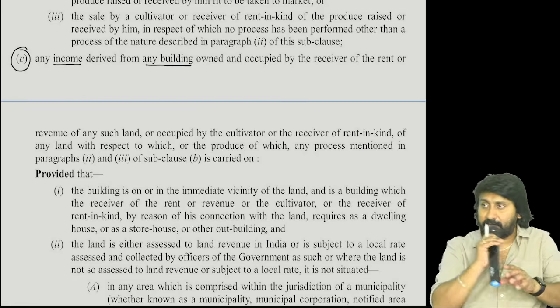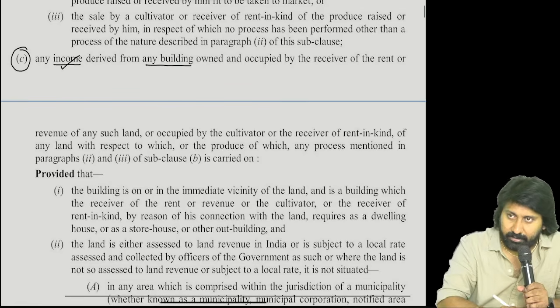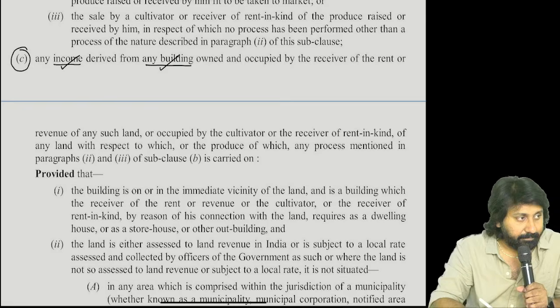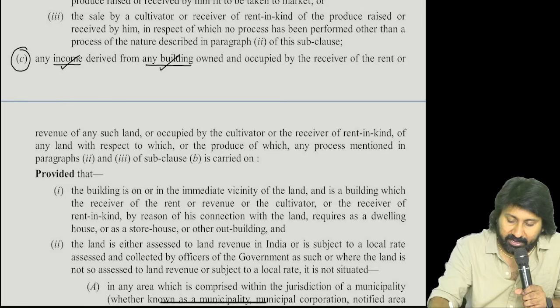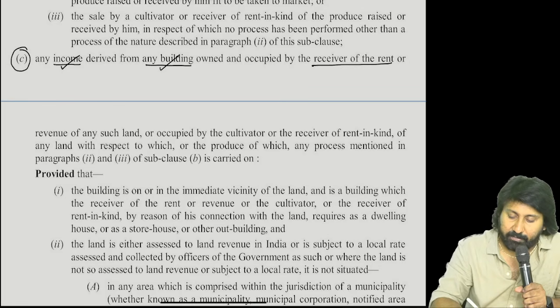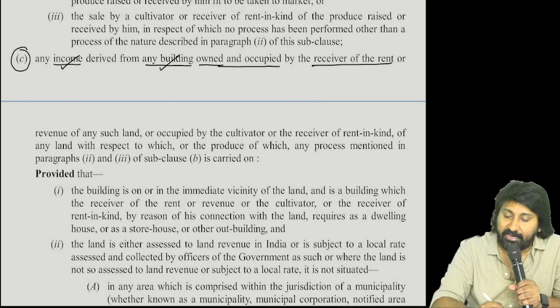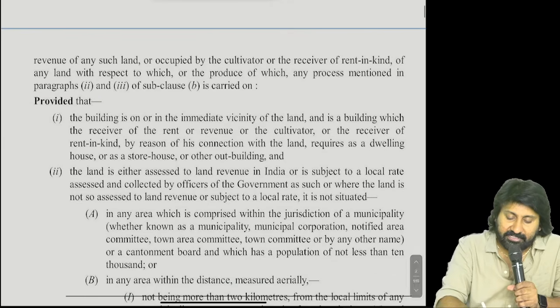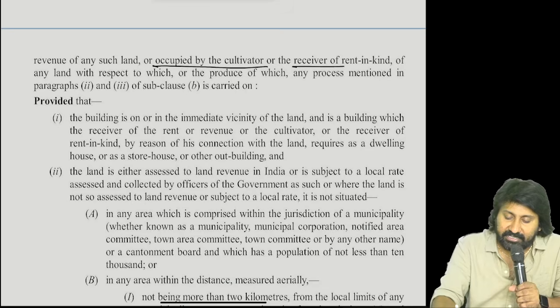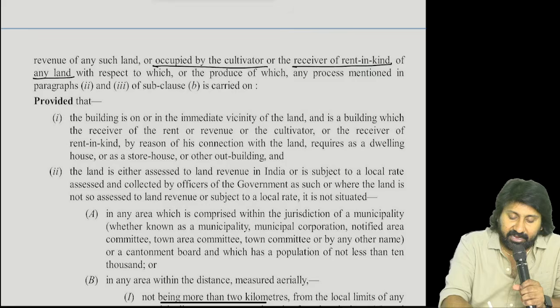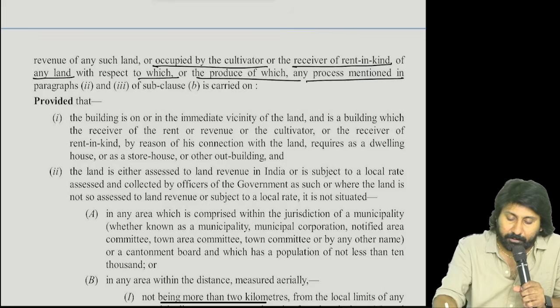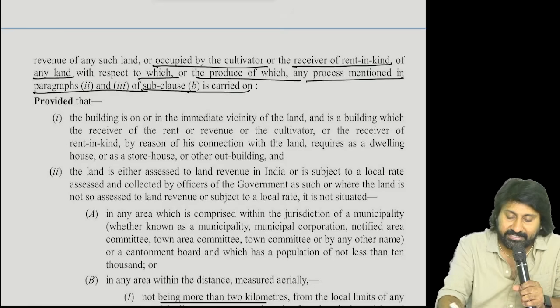Any income derived from any building owned and occupied by receiver of rent or revenue of any such land or occupied by the cultivator or the receiver of rent in kind of any land in respect of which or the produce of which any process is mentioned in paragraph 2 and 3 of subclause B is carried on.